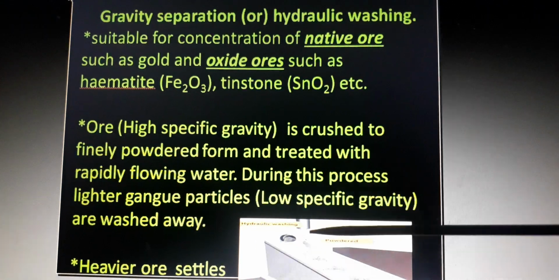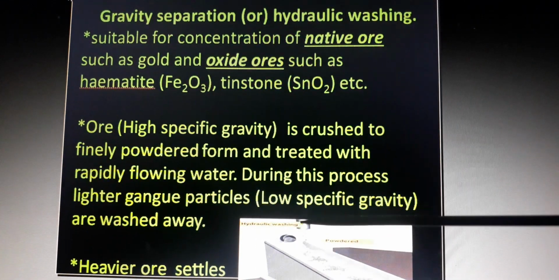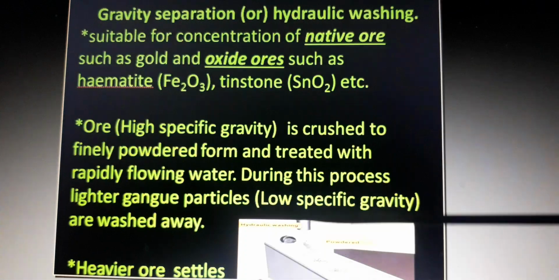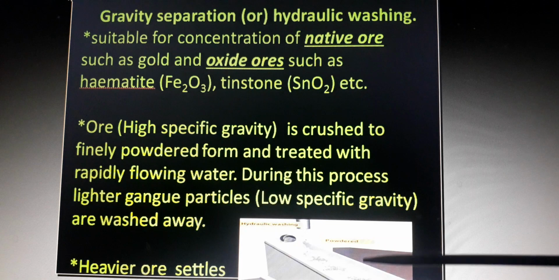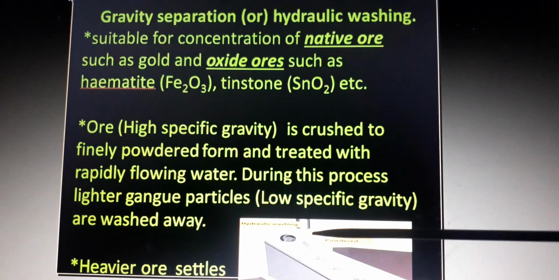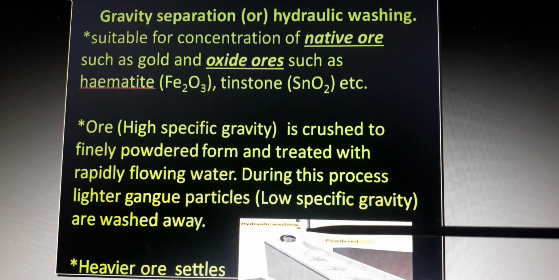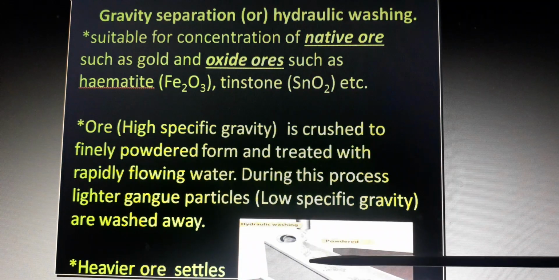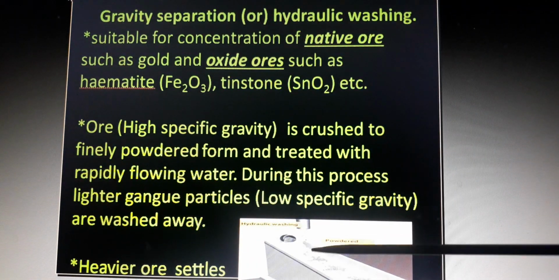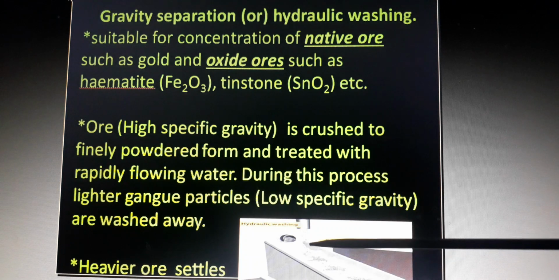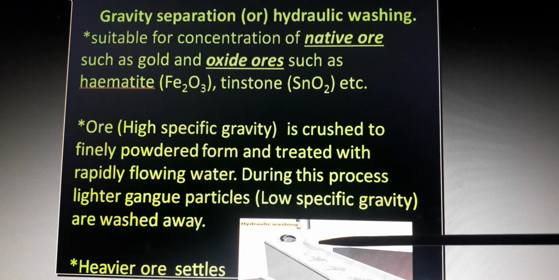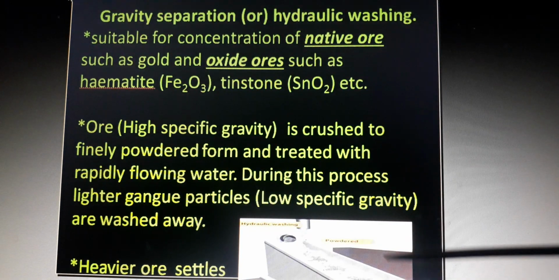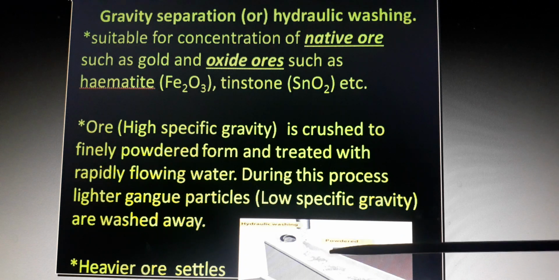What is the process going on? Water comes from these tubes. Ore particles come from these tubes. They are mingled with each other. What happened in this? The ore particles are washed with water. As a result, lighter sand particles are washed away and heavier ore particles settle down at the bottom. This is the gravity separation method.